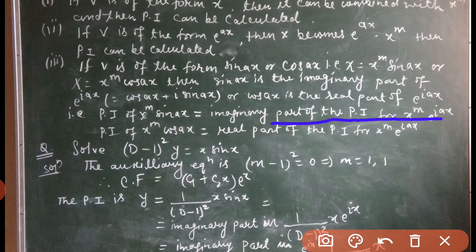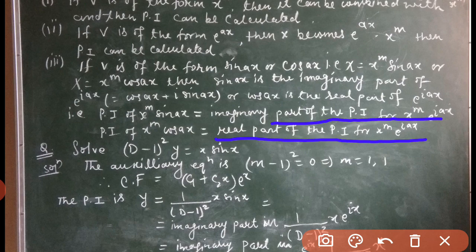And if we have to find the particular integral of x to the power m into cos ax, then we take the real part of the particular integral for x to the power m into e to the power iax.